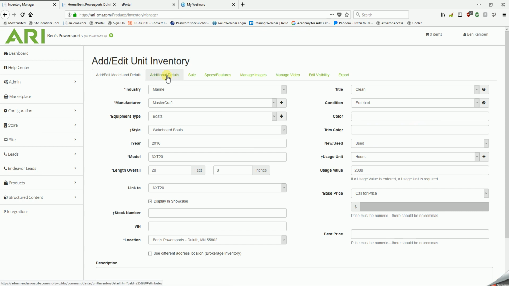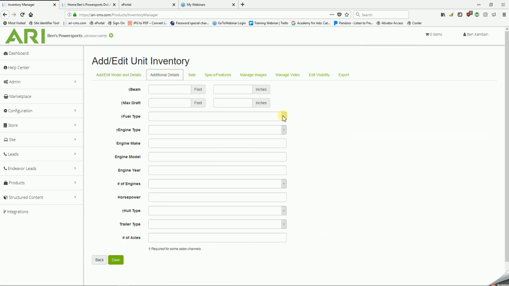The next area is additional details. Now, if you wanted to sell this boat as a package rather than just the boat, in other words, boat, motor, trailer, and some extras, here's where you'd fill in details about the engine type, engine fuel type, engine make, number of engines, total horsepower, hull type, trailer type. And then that price that you typed in underneath web price on the first page would then be reflected on the site as a package deal rather than just selling the boat.